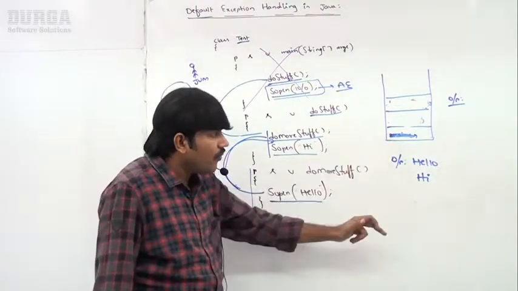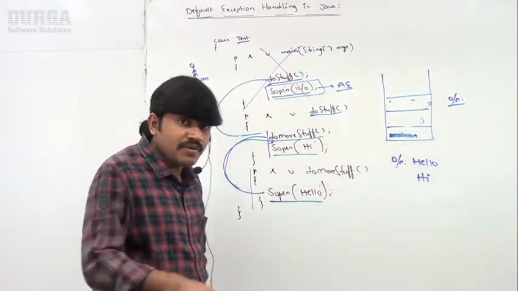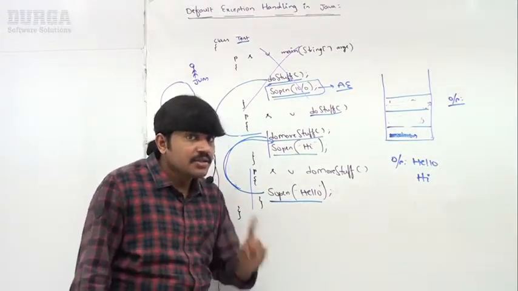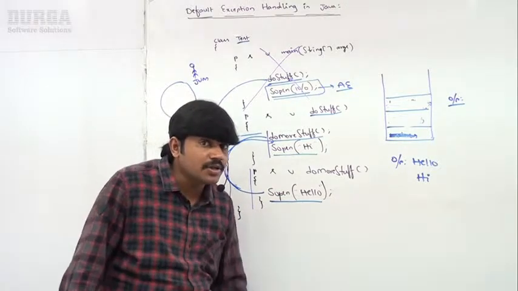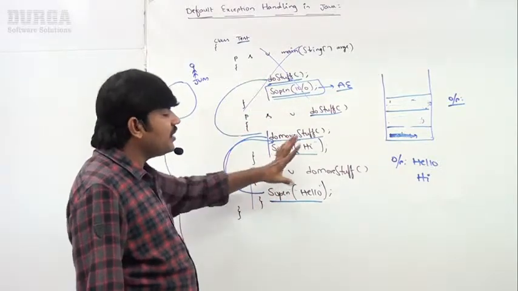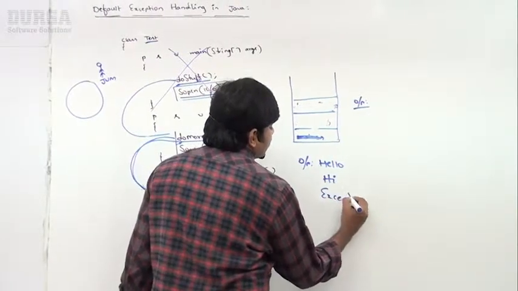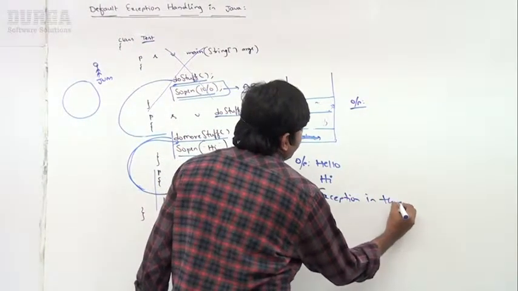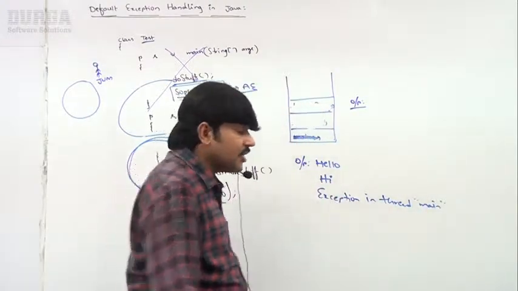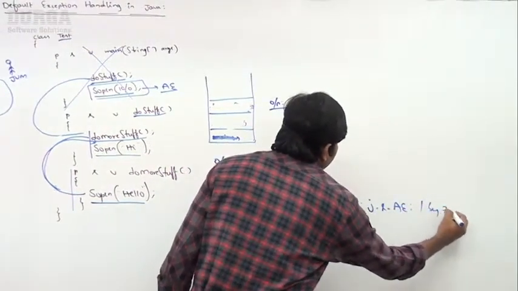Now, who is responsible to handle? Who is the caller of the main method? JVM. The JVM is responsible to handle such a situation. The JVM hands over this responsibility to the default exception handler. The default exception handler just prints exception information to the console: Exception in thread main, java.lang.ArithmeticException: / by zero.